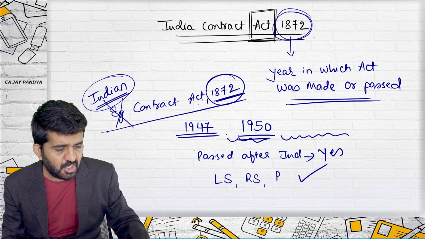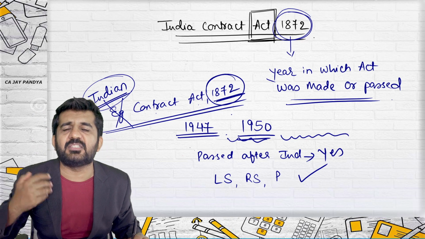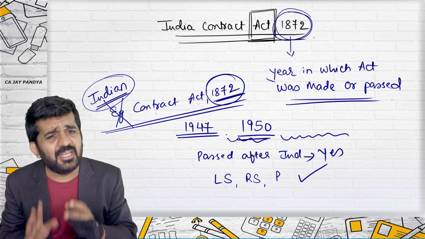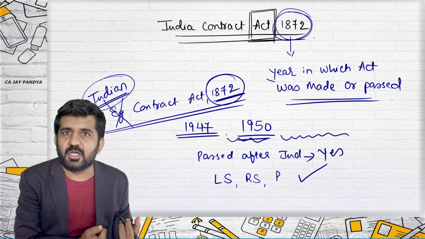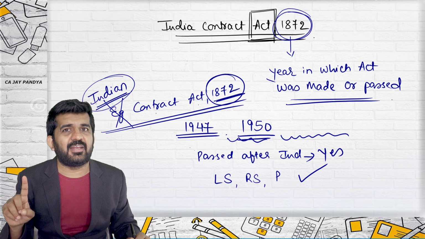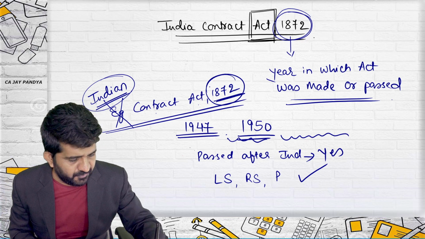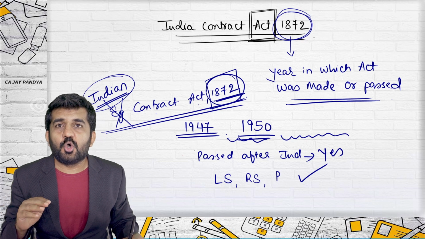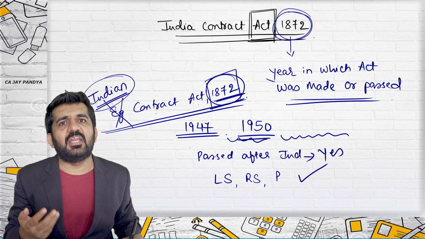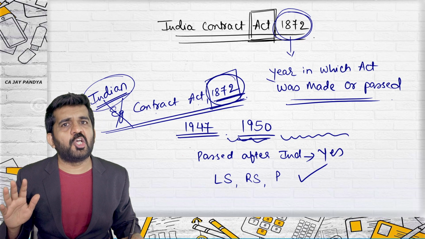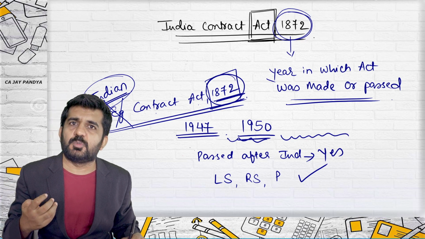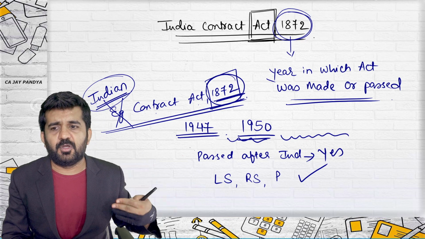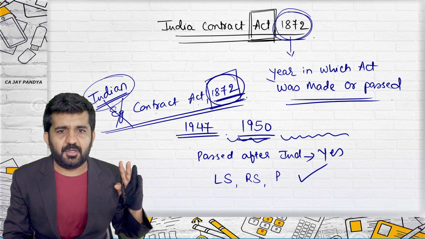Right. So this is a law passed in India after independence, after the Constitution of India was made, but this was a law which was made by English people. We directly borrowed the law. We don't want to take credit for the things which we have not done, so we have kept this year as the same, that is 1872. So any act before 1950 are laws which are not made by us. They are laws made by English people or any other country's people. We have directly borrowed. Most of them are borrowed from England.